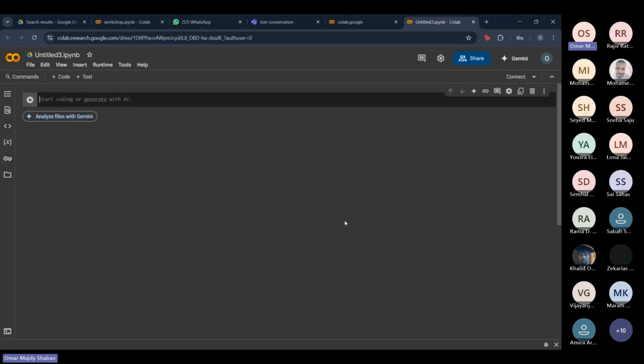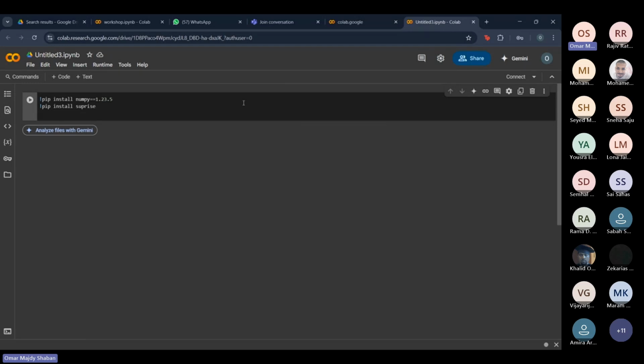And we'll just immediately get into coding. The first thing we're going to do is import these libraries. So we're going to write pip install, and the first library we're going to download is the NumPy library. Specifically, we're going to download the older version. If you ask why, well, the recommendation system that we're using, which is called Surprise, runs on the older version of NumPy. So we need to downgrade to the older version of NumPy for this workshop to work.